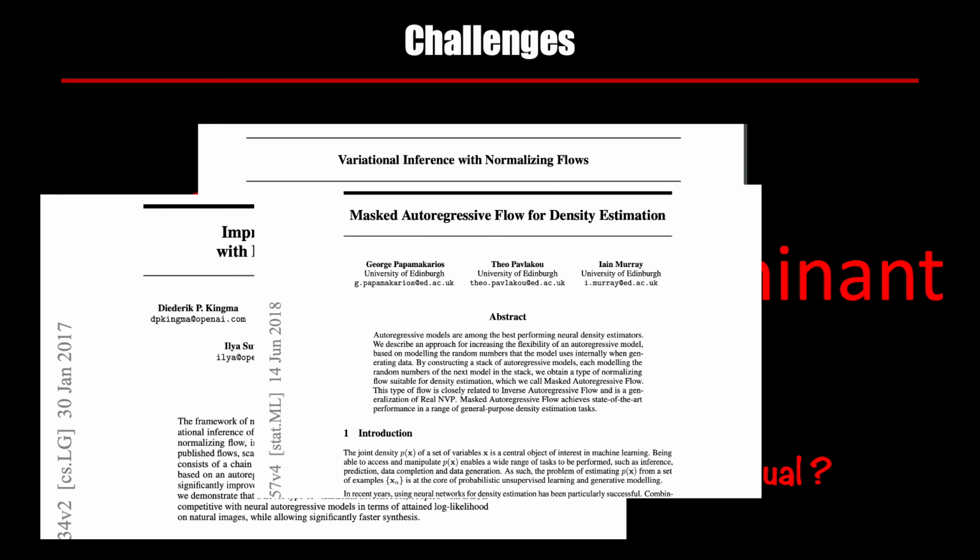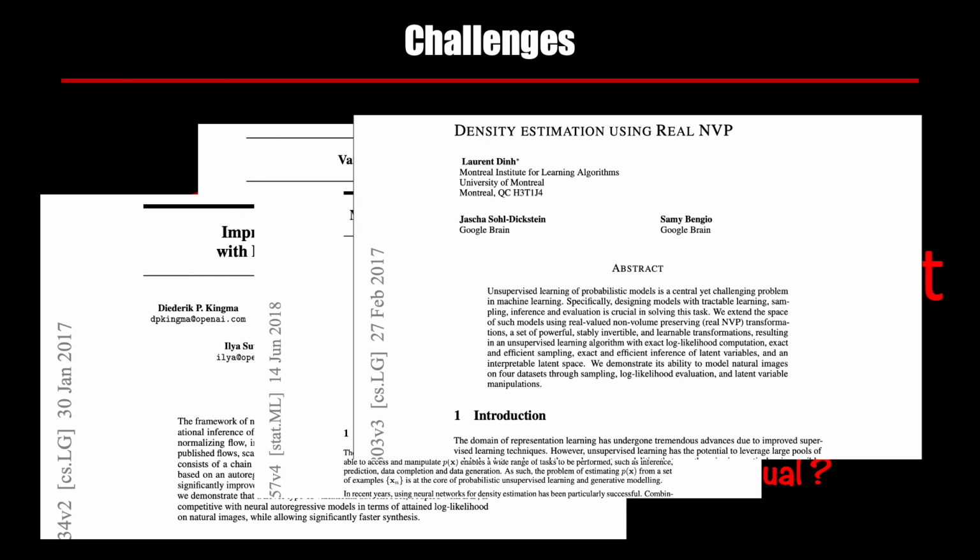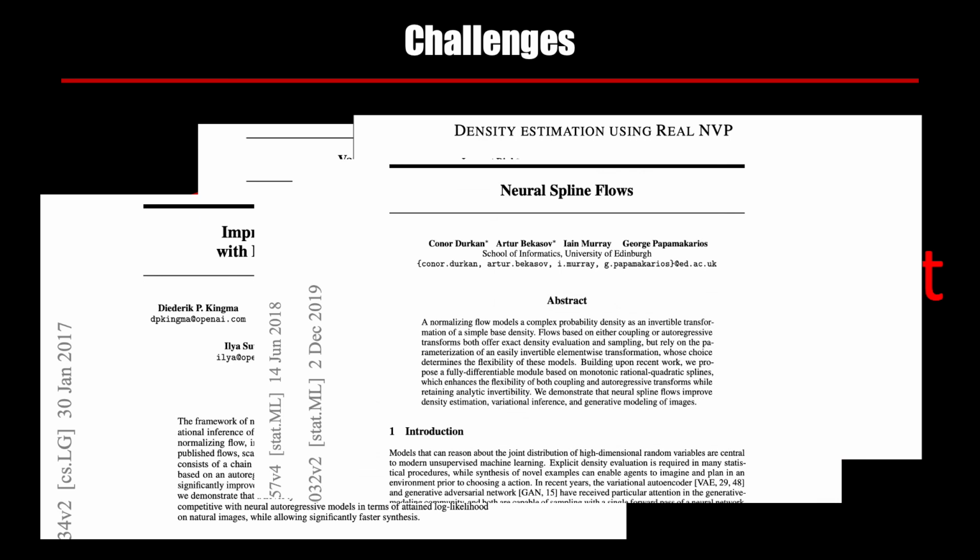If you are building a model where you want exact, proper, fast density estimation, masked autoregressive flow is a good choice. There is another one which is called density estimation using real NVP. It is quite famous, and it is decent at doing both of them, both sampling as well as density estimation. There are some new ones which are based on the notion of splines. So one of them is called neural spline flow, and some of the elements of it are being used in other flows. Essentially, the other papers are building on top of what this paper teaches us.